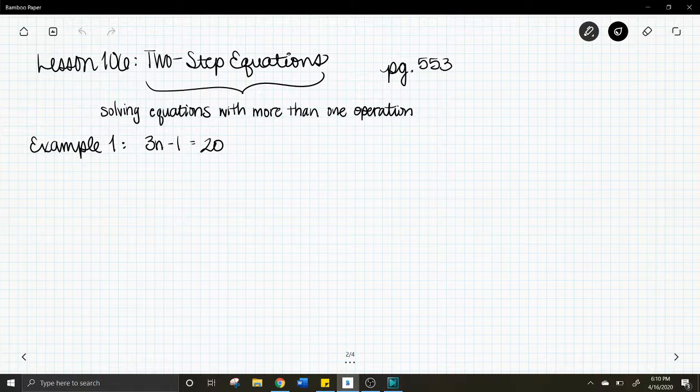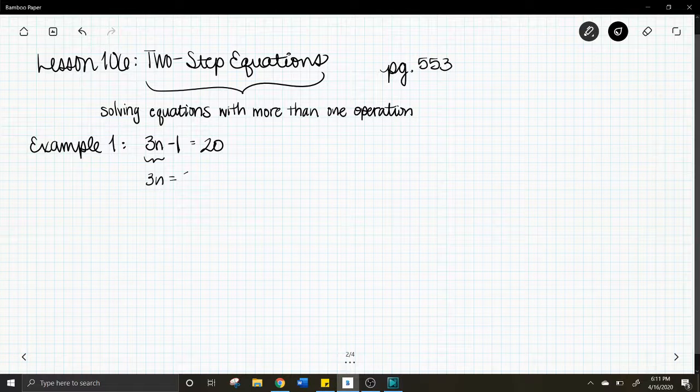Two-step equations is just solving equations with more than one operation. So there's not just addition or just subtraction. There's going to be more than one thing to it. We're going to look at 2 different ways to solve multi-step equations. Let's look at this example: 3n minus 1 equals 20. It means that when 1 is subtracted from 3n, the result is 20. So that tells us that 3n must be 21, because 21 minus 1 equals 20.